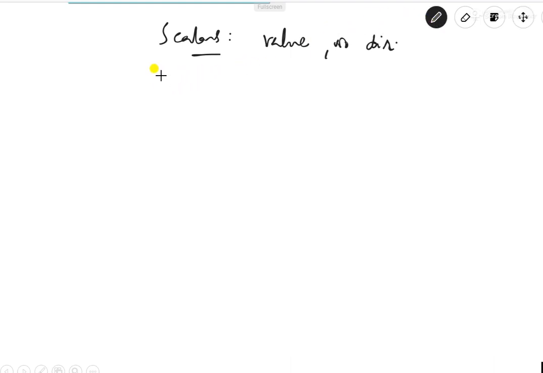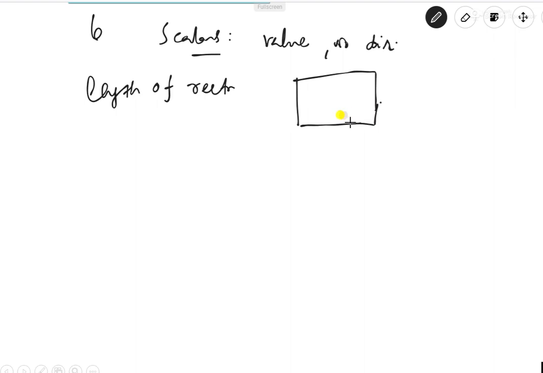And similarly, now examples. Suppose the length of a rectangle. So like this, there is a rectangle, and this is the width, and this is the length. Suppose L is equal to 1 meter, and the width W is equal to 0.5 meter. So length is a scalar quantity because it doesn't have any direction. It's only telling about some value. Similarly, the width also has some value.